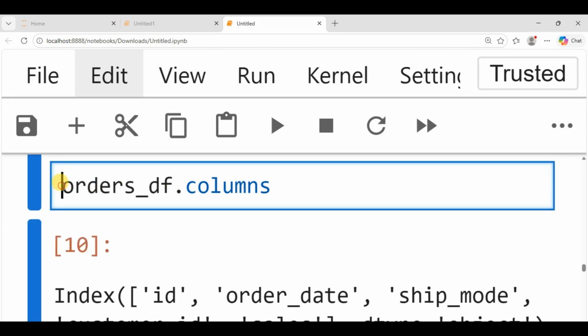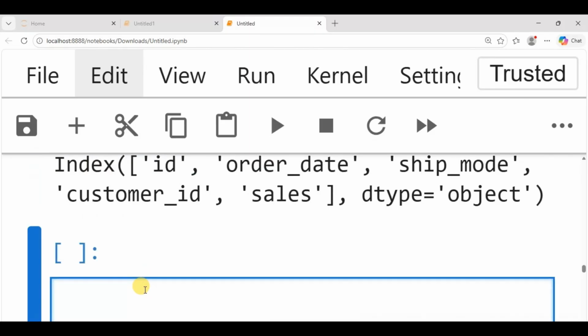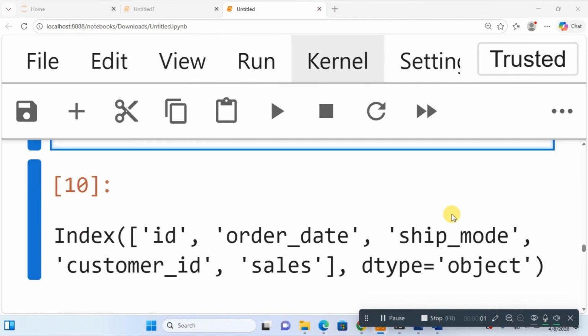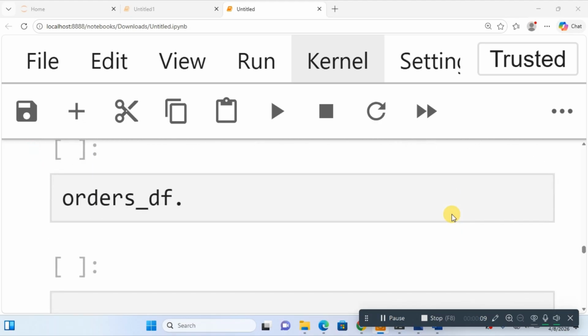Let's look at order.unique. So what does .unique show you? It shows you if you have unique values. It shows all. Now we've checked the number of columns, seeing that we have 5 columns: ID, order date, ship mode, customer ID, sales.